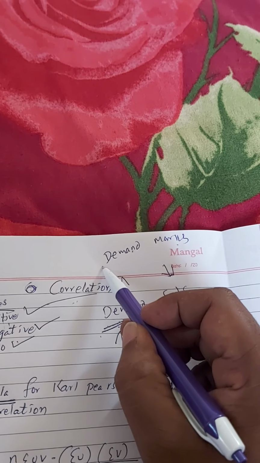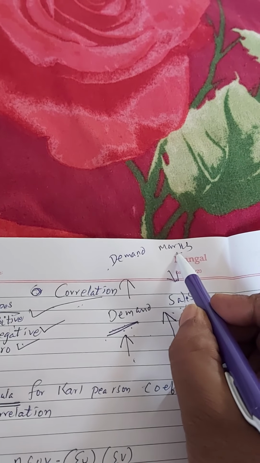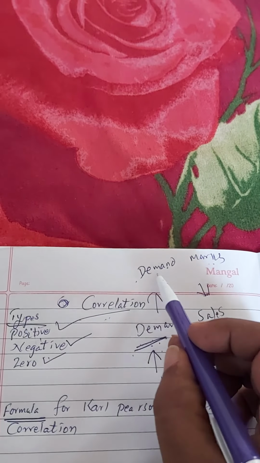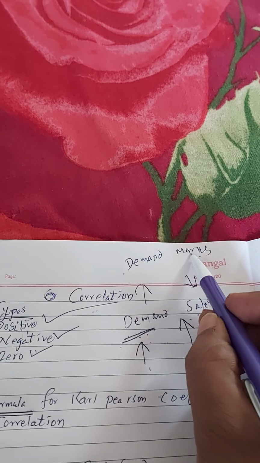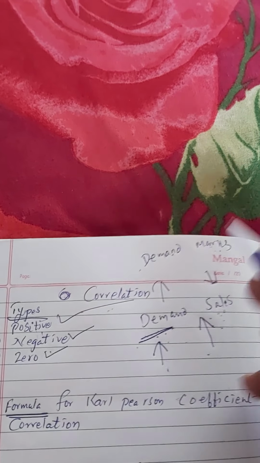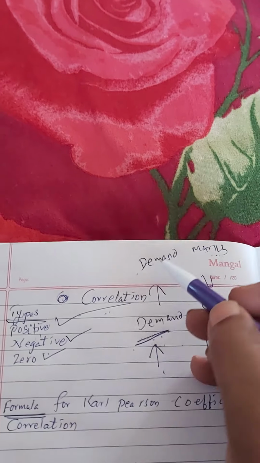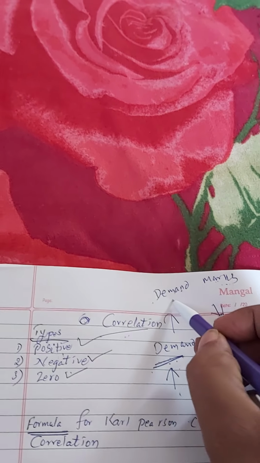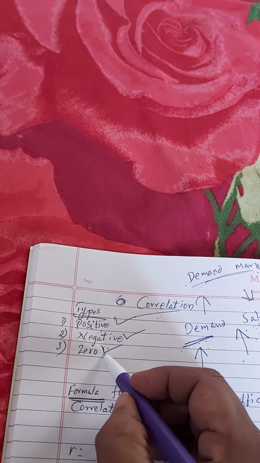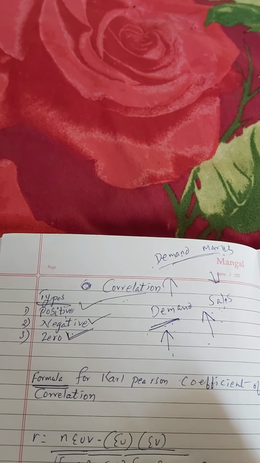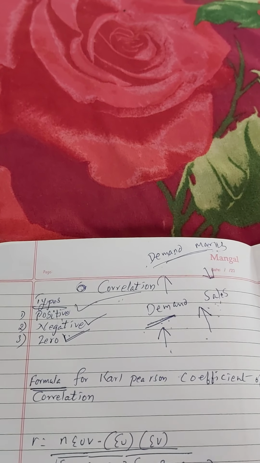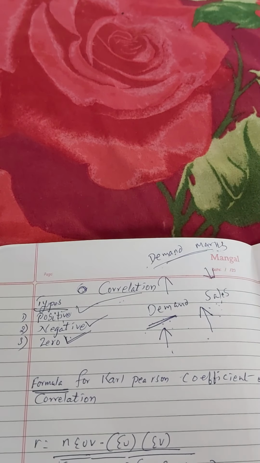If demand increases, does it create any impact on marks? No. Marks is a different segment, demand is a different segment. So there is no relationship between demand and marks. If marks increase or decrease, that will create no impact on demand. Such a relation is called a zero correlation. This is the basic concept, the meaning of correlation and types of correlation.